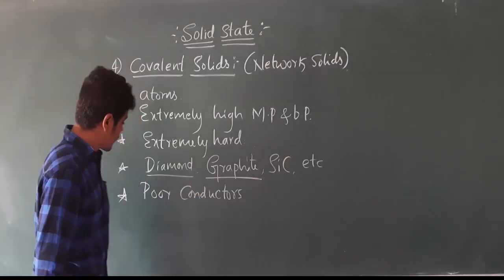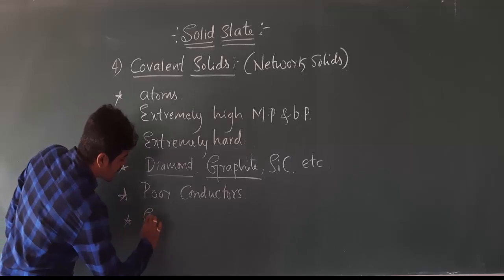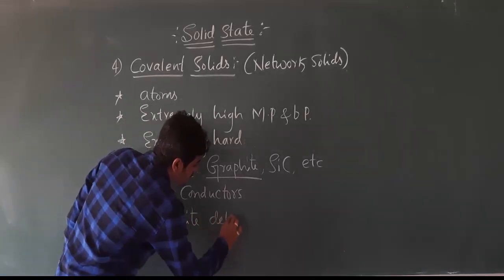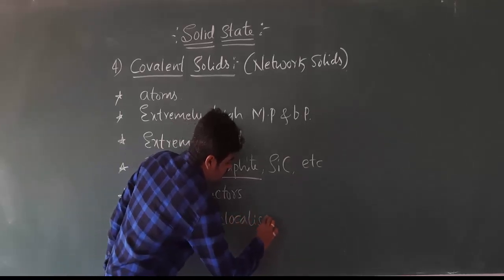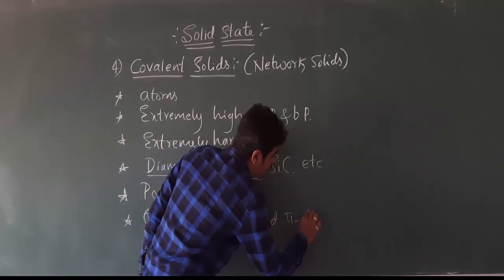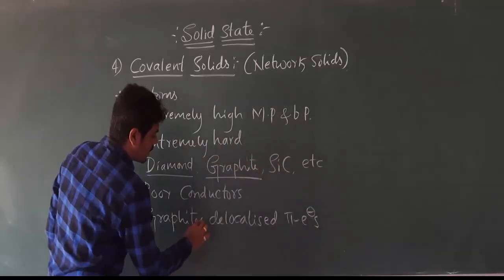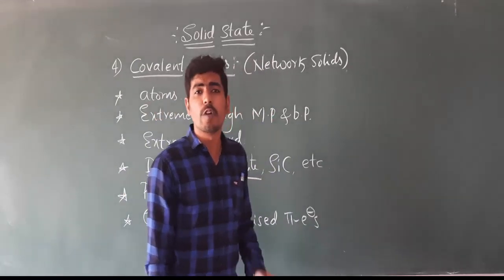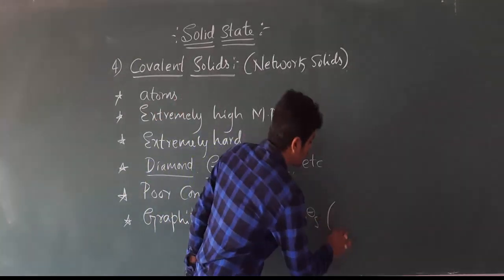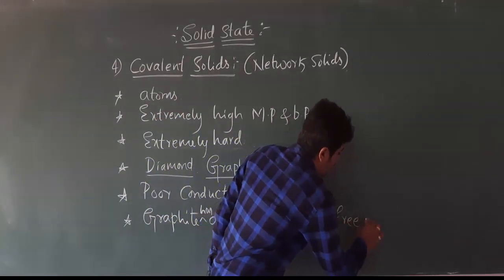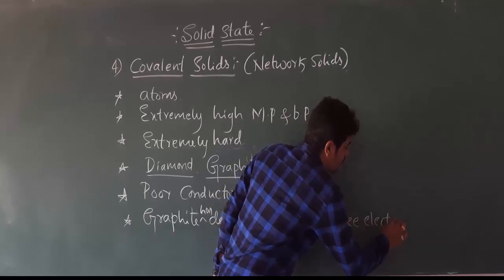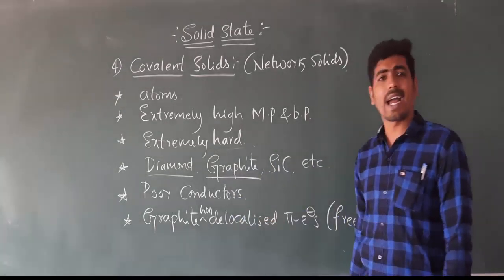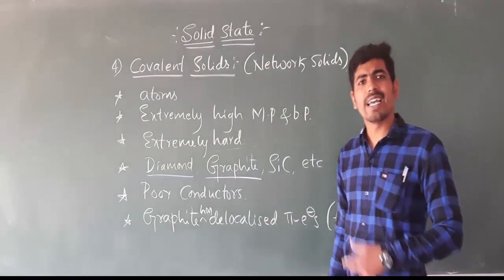It is because graphite has delocalized pi electrons which are free, or you can also simply say that it consists of free electrons. Due to the presence of free electrons, graphite will act as a good conductor of electricity.